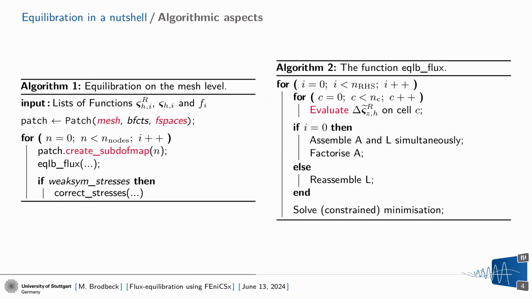On the patch level, our algorithm is mainly based on a loop over different right-hand sides. So this might be a bit confusing at the beginning, but if we think, for example, about linear elasticity, we have a stress tensor. A stress tensor in 2D has two rows, and we have the velocity field that we have to reconstruct. So we have three fluxes that we want to equilibrate in the same Raviart-Thomas space, ideally. So we have different right-hand sides, but the same minimization problem. So we want to make use of that. So that's why we have the loop here.